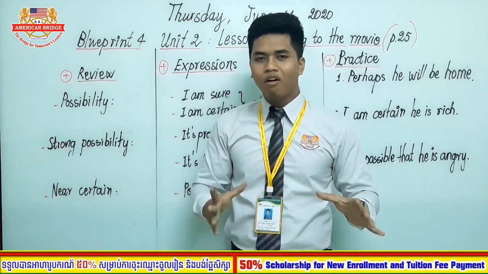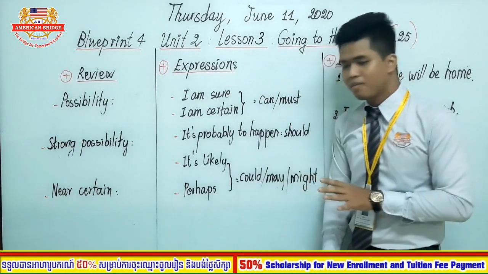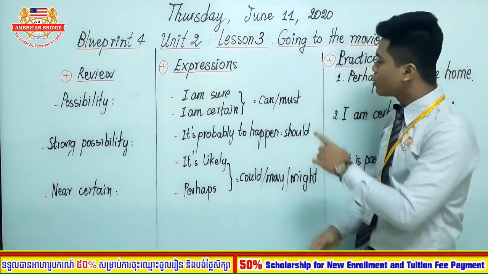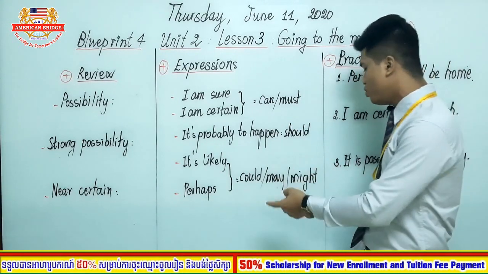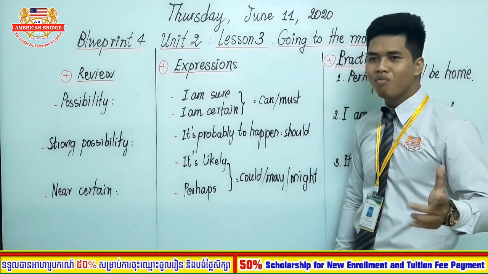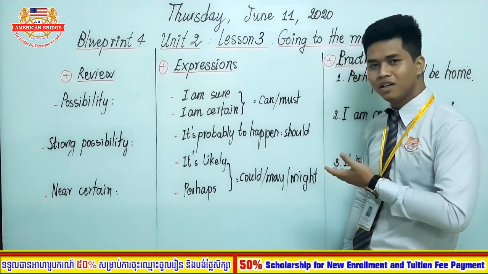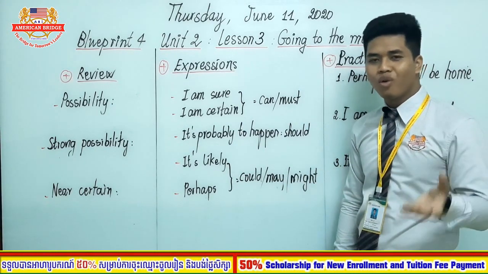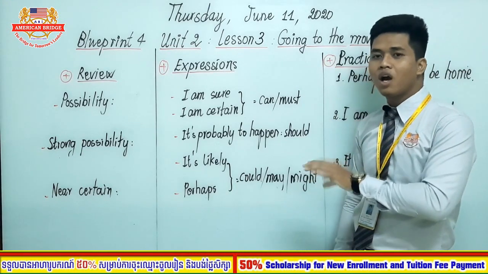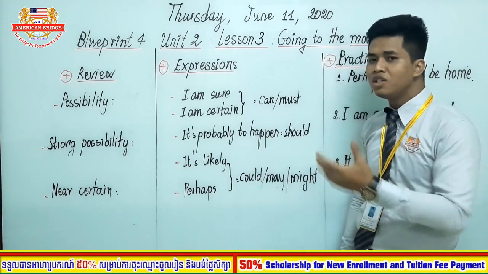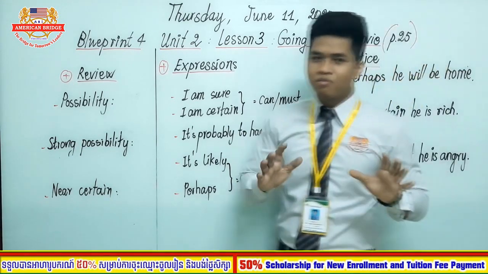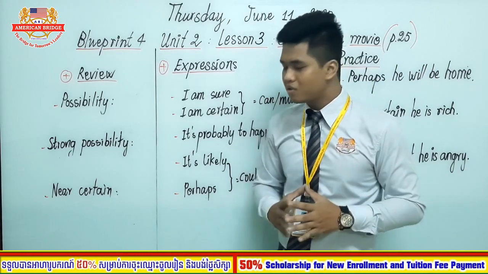As you can see on the whiteboard here, I have some of the modal verbs. I have the words can, must, should, could, may and might. But there is one more modal verb. Can you remember what the other modal verb is? Very good. The other modal verb is ought to, right? All these modal verbs have their own meanings in the sentences that we want to use. Before we look at the expressions, let me review what you have learned from the previous video.